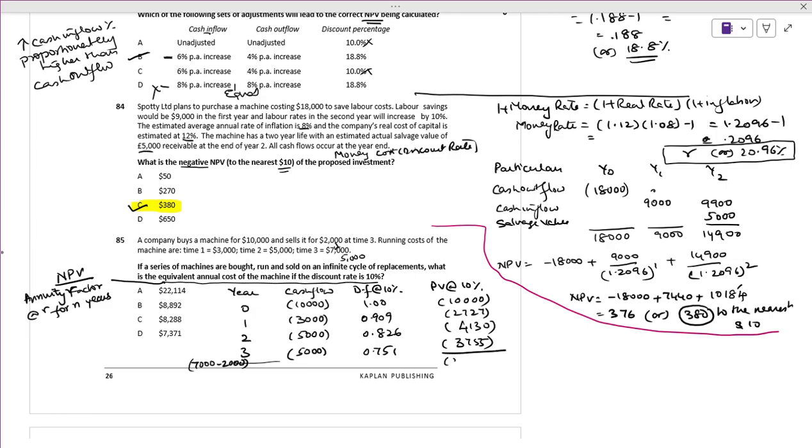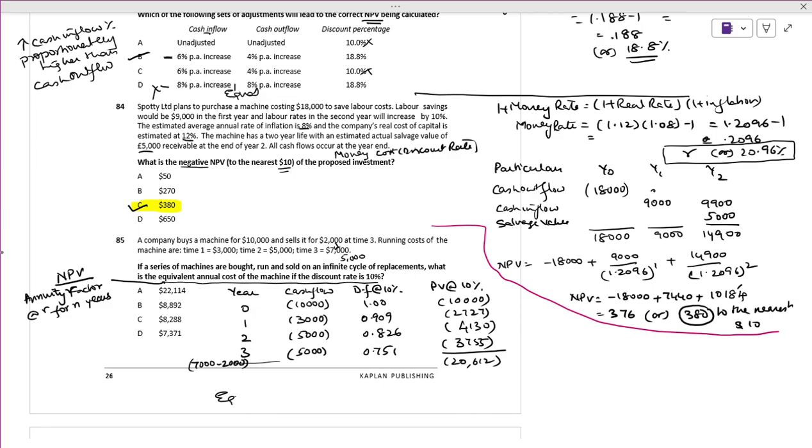What is the NPV? NPV is minus 20,612. Now what do we have to do?